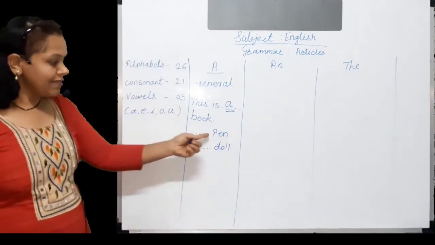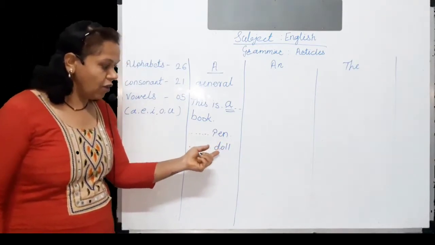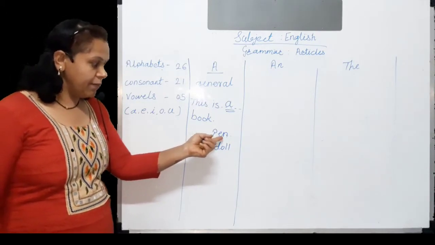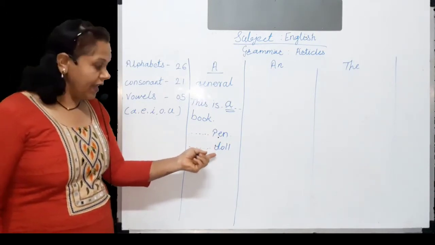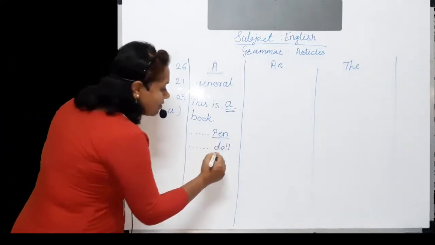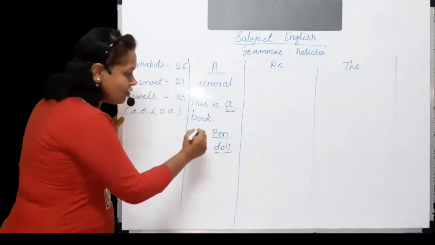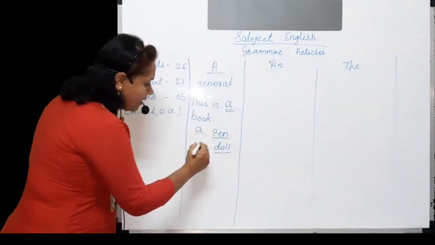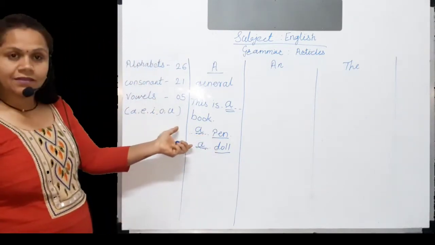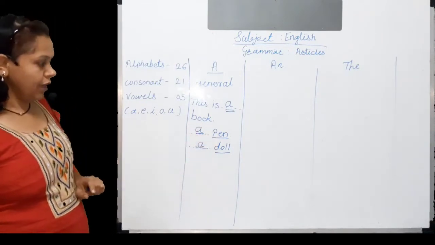These words, pen and doll, begin with a consonant. It means in pen, P is a consonant, and in doll, D is a consonant, and these are singular. So we are using article a before pen or before doll.